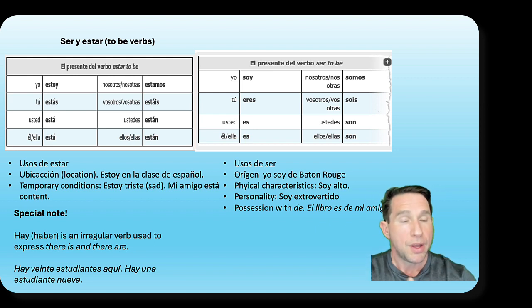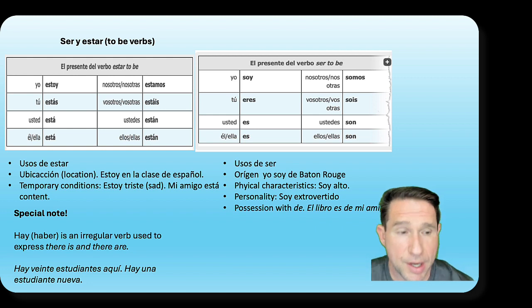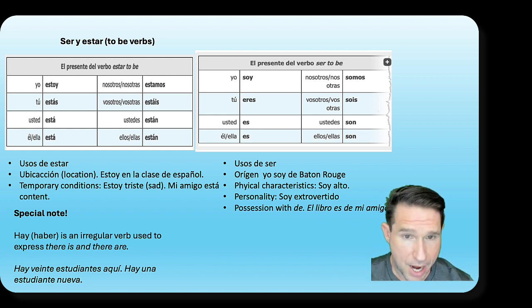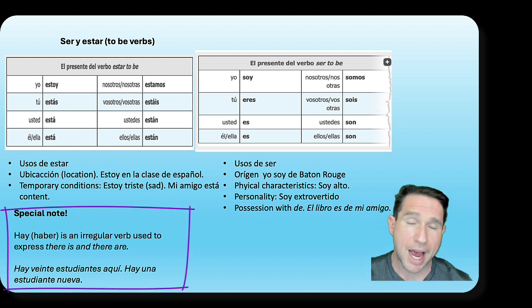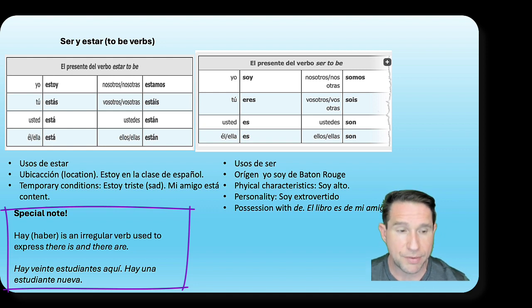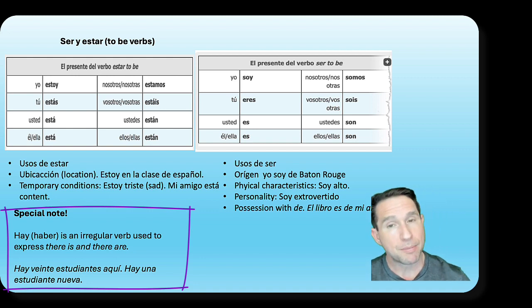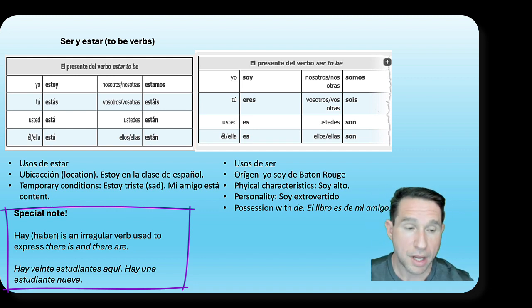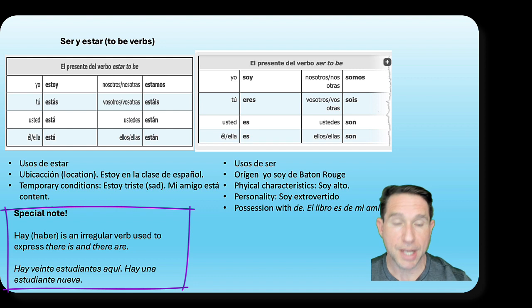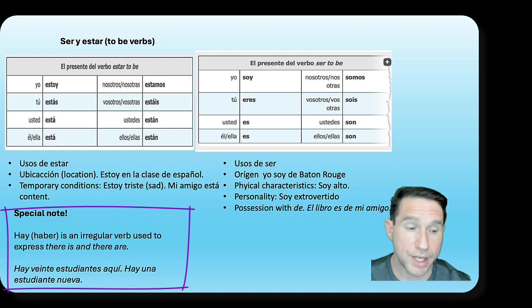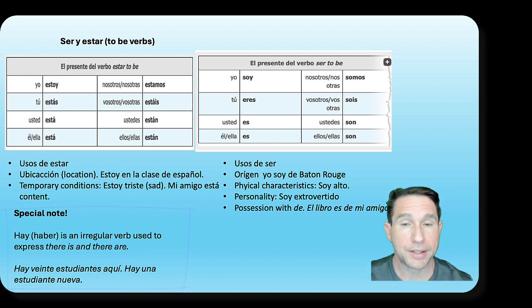Special note, Spanish has one auxiliary verb and it's called haber, right? The present tense is hay. Haber is the verb in the infinitive. Hay is an irregular verb used to express there is and there are. So it means singular and plural, right? The context will tell you. For example, in example number 1, hay 20 estudiantes aquí. There are 20 students here. Pero hay una estudiante nueva.